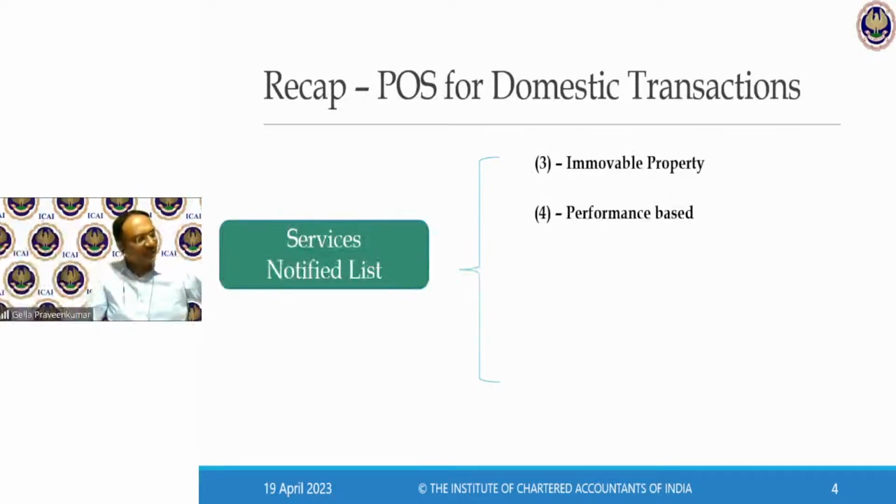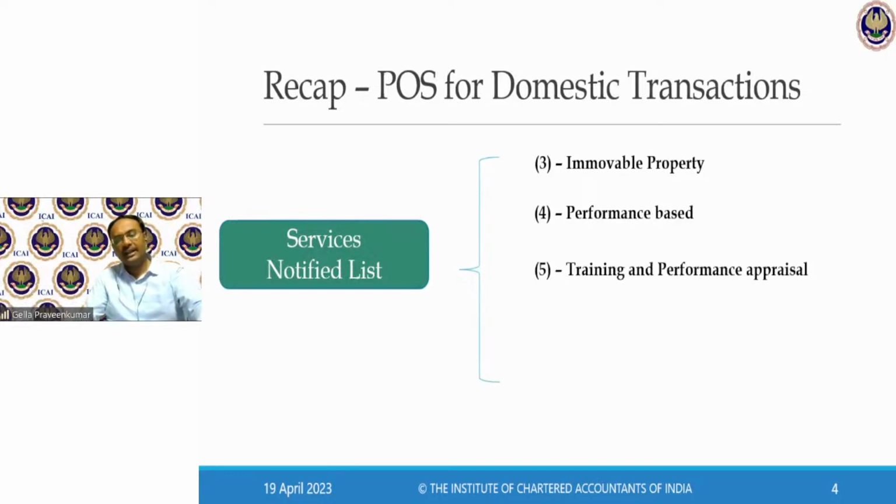Fourth, with respect to section 12, subsection 4, performance-based category. What they have said is, in case of section 12, subsection 4, we have services in relation to catering services, grooming services, fitness services, like health insurance or medical services, healthcare services. In all these cases, they say, wherever the actual performance happens, that will be my place of supply. In 12 subsection 3 and 12 subsection 4, there is no reference made to a registered person.